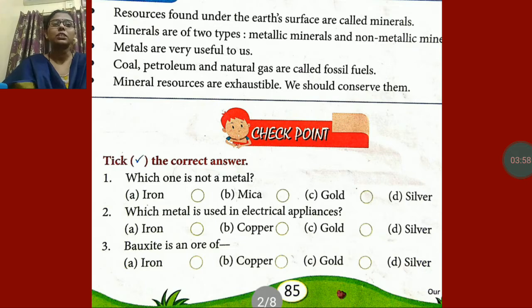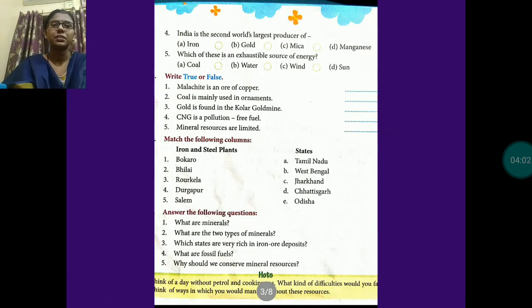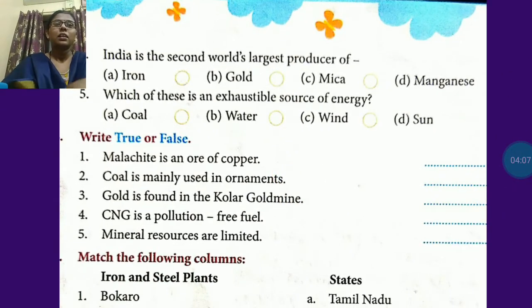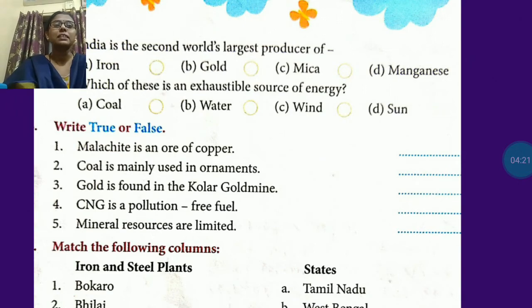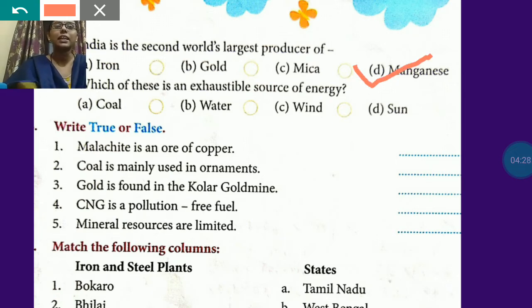Now let's move to the next question. India is the second world's largest producer of manganese. When you read about manganese, it is written there that India is the second world's largest producer.